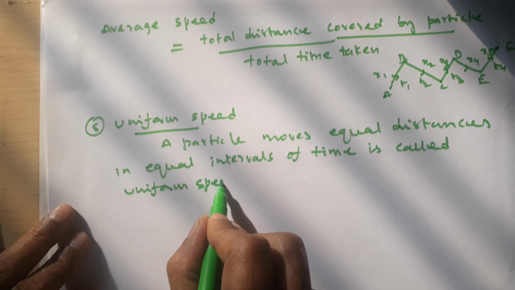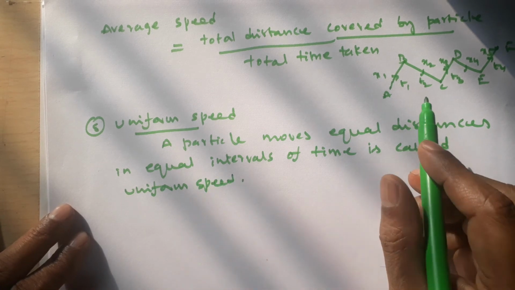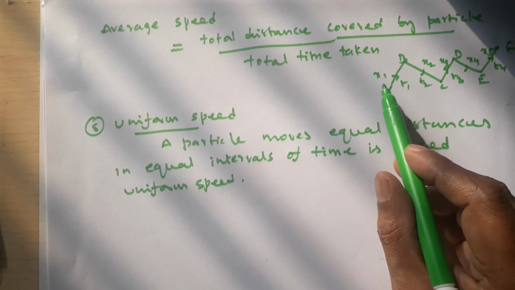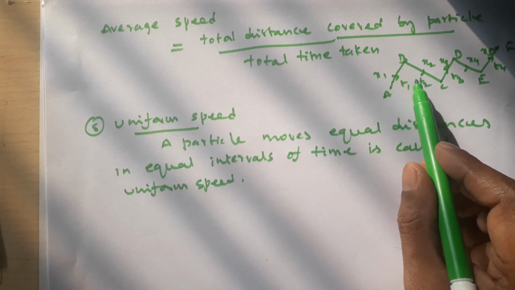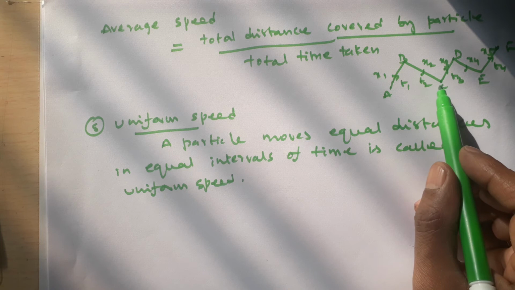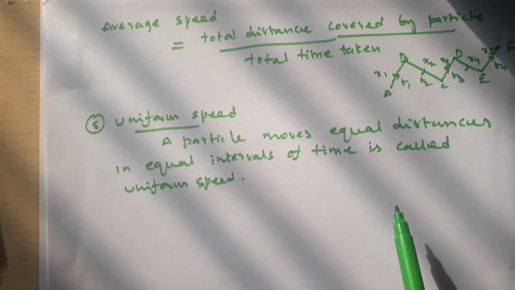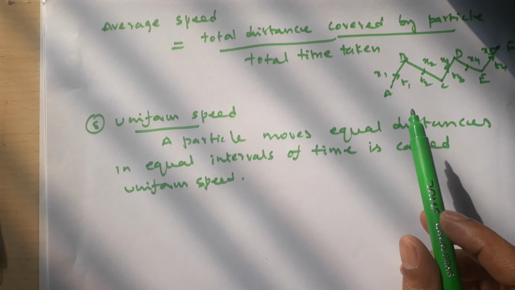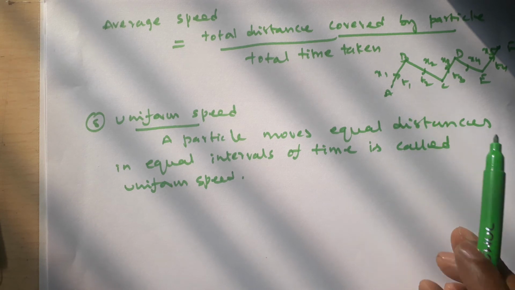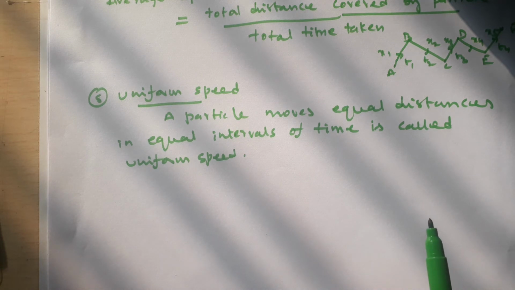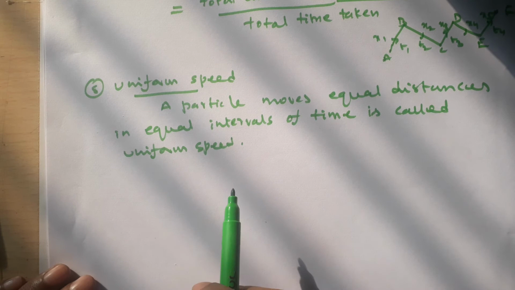Even here, t1 is the time and x1 is the distance, whereas t2 is the time and x2 is the distance. So that differs, and this is simply average speed. Whereas in equal intervals of time, if the particle covers equal distances, then it is called uniform speed of a particle.